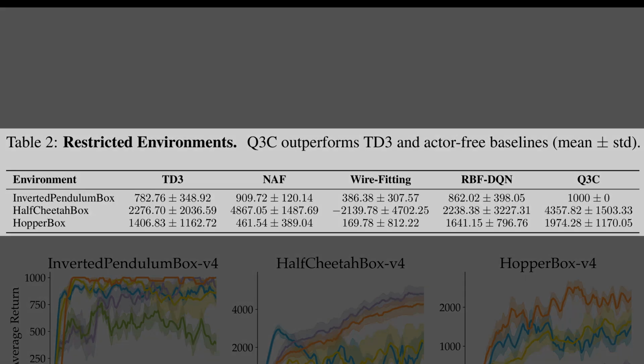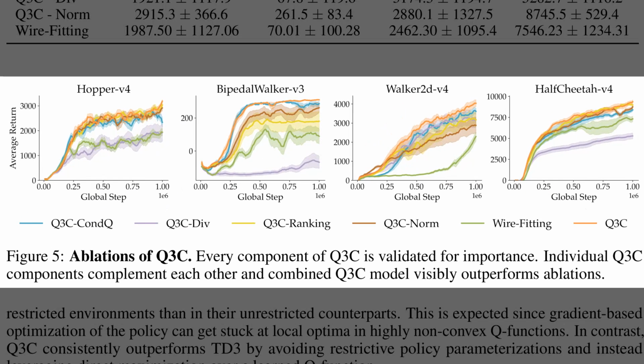Alright, while Table 2 reported restricted environment scores, Figure 5 shows ablation learning curves that test which pieces matter. The orange full Q3C trace consistently rises highest across Hopper, Bipedal Walker, Walker2D, and Half-Cheetah, which signals that all components together stabilize training. Removing ranking, normalization, conditional Q values, or diversification lowers returns and increases variance. The plain wire fitting baseline lags far behind, especially on Walker2D and Half-Cheetah.